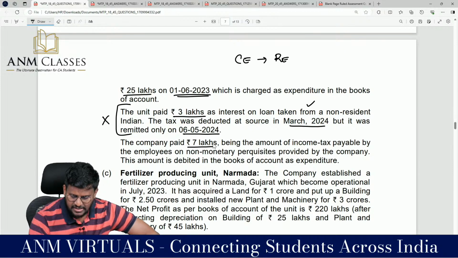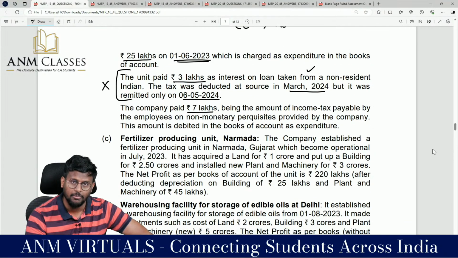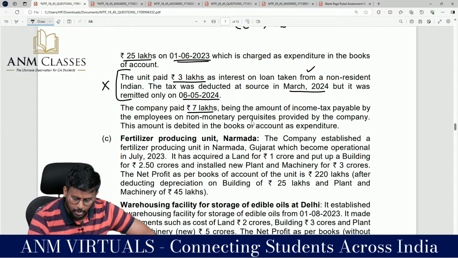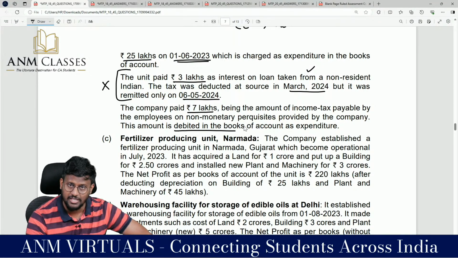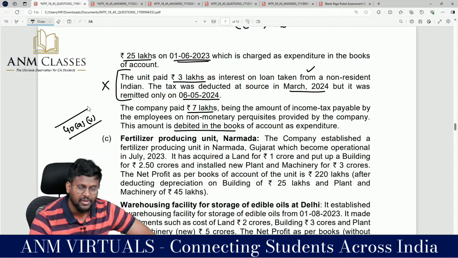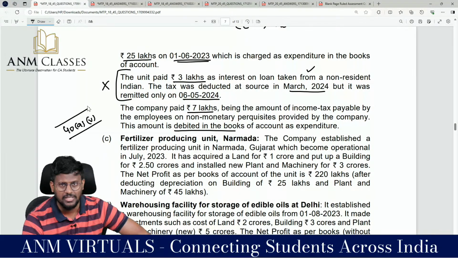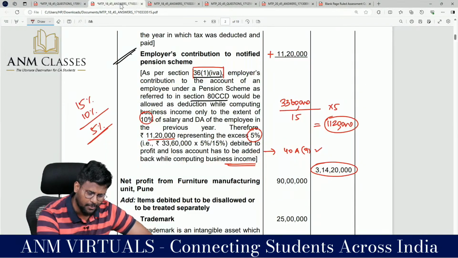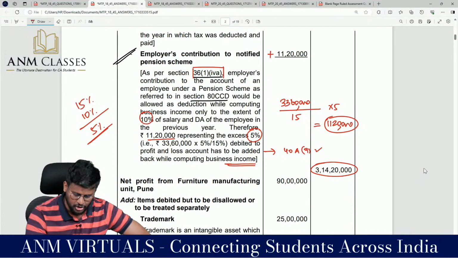The company paid 7 lakhs, being the amount of income tax payable by the employee on non-monetary perquisite provided by the company. This amount is debited in the books of accounts as expenditure. We know that the 40A series is there. In that, 40A subsection 5 says that tax on non-monetary perquisite debited to P&L account should be added back. A very normal PGBP adjustment.